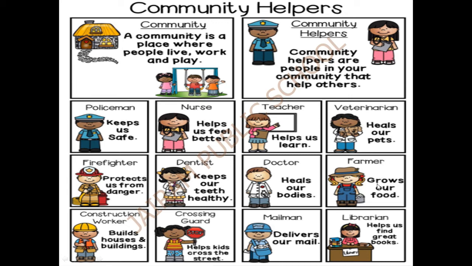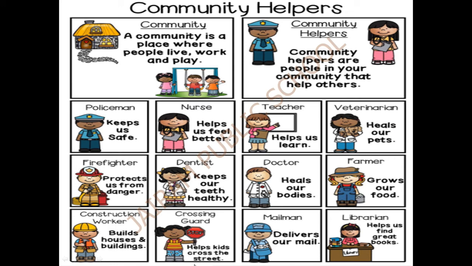Next, farmer. Grows our food. He is the person who will give us food. They will be growing many crops for us. Yes. Next, construction worker. Builds houses and buildings. He builds many houses and buildings for us, no? So, he is our construction worker. He is also a community helper for us.